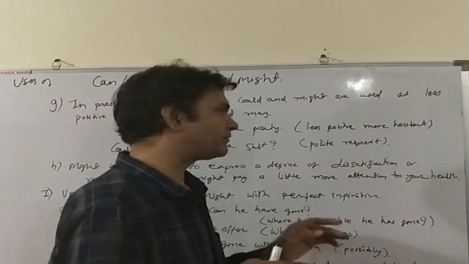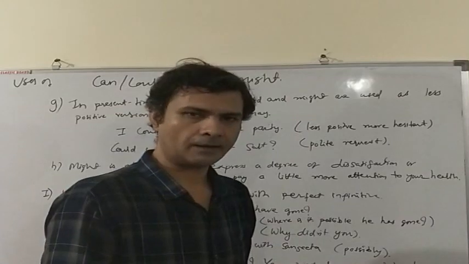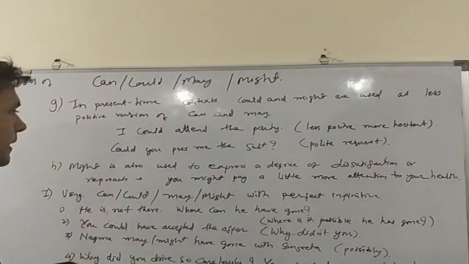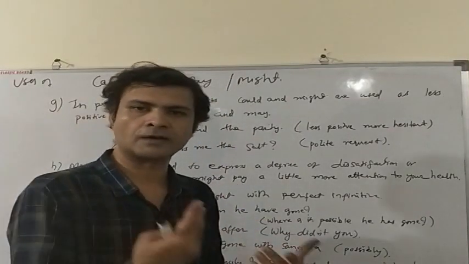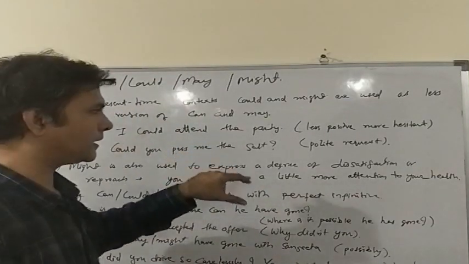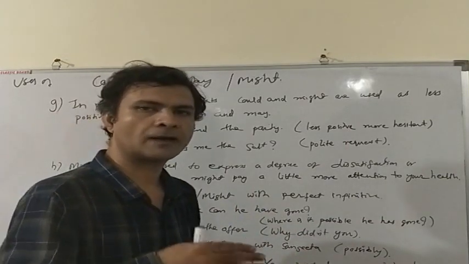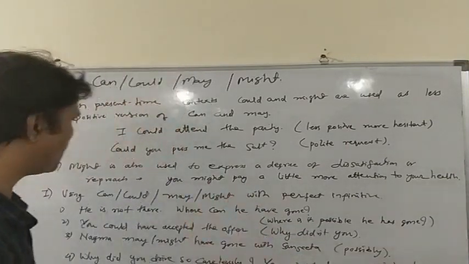I am not sure whether I will be able to attend the party. Hence I am saying I could attend the party. If I say I can attend the party, then it means that I am almost certain that I will attend the party. But when I am saying I could attend the party, then it suggests that I am hesitant. I am not sure whether I will be able to attend the party or not.